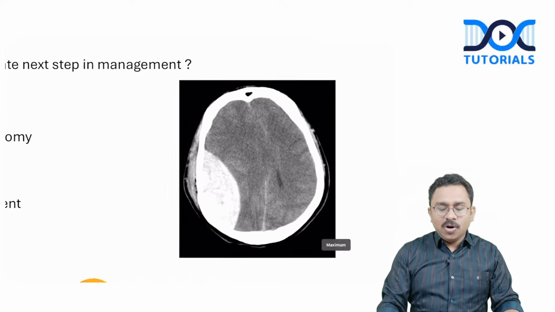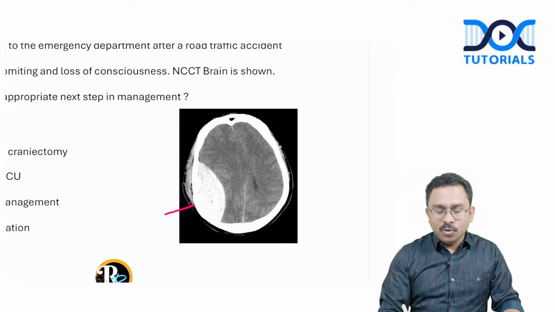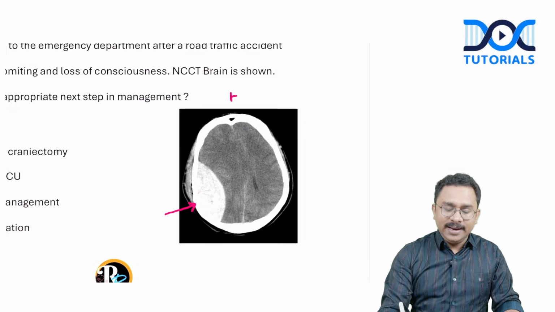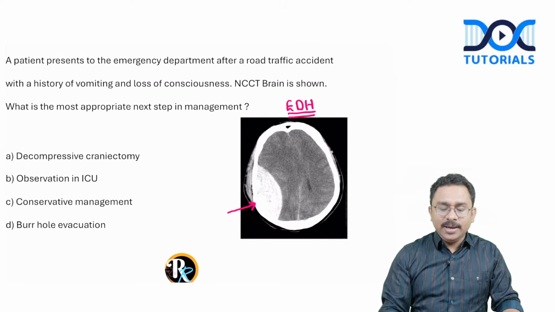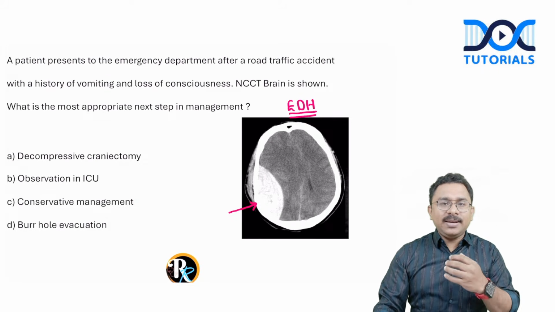The non-contrast CT was suggestive of a biconvex hyperdensity, most likely suggesting an extradural hemorrhage, an EDH, possibly as a sequela to the head trauma. The patient has developed features of raised intracranial tension. That is why the patient is having vomiting and loss of consciousness.